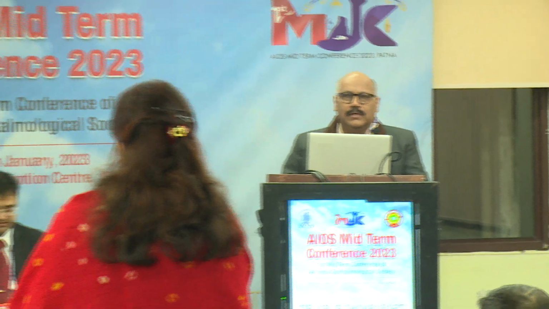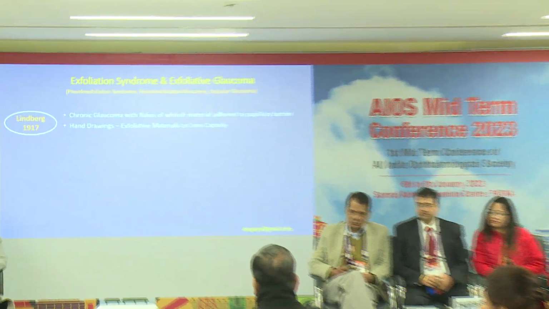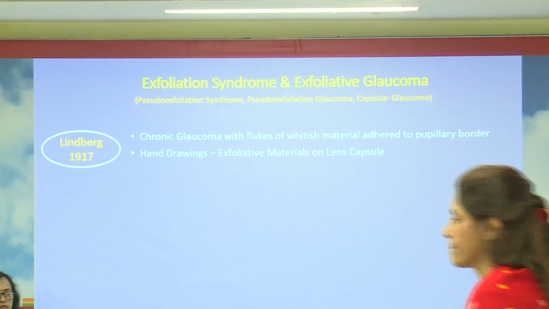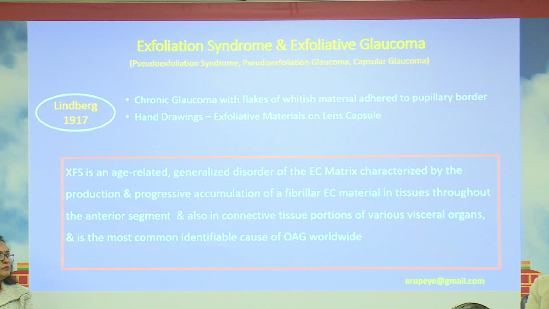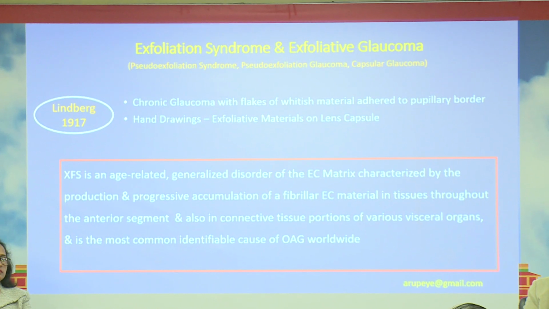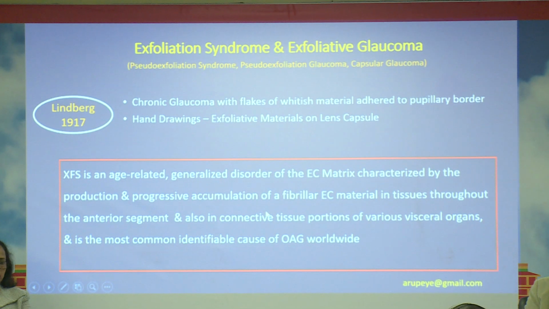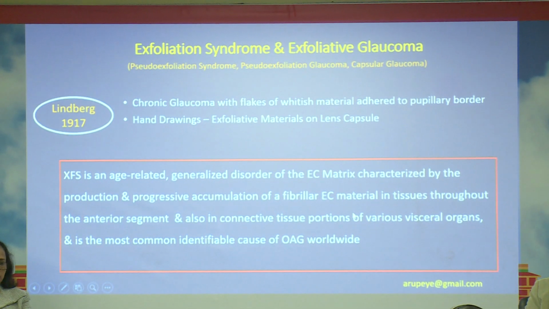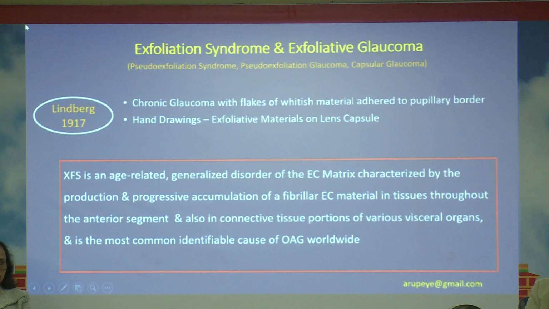Exfoliation syndrome or exfoliation glaucoma was first described way back in 1917 by Lindbergh. Since then, the disease has manifested in its various manifestations, and we have got to understand the condition more. Today, this syndrome may be defined as an age-related generalized disorder of the extracellular matrix, characterized by the production and progressive accumulation of a fibrillar extracellular material in tissues throughout the anterior segment and also in connective tissue portions of various visceral organs, and is the most common identified cause of open-angle glaucoma worldwide.